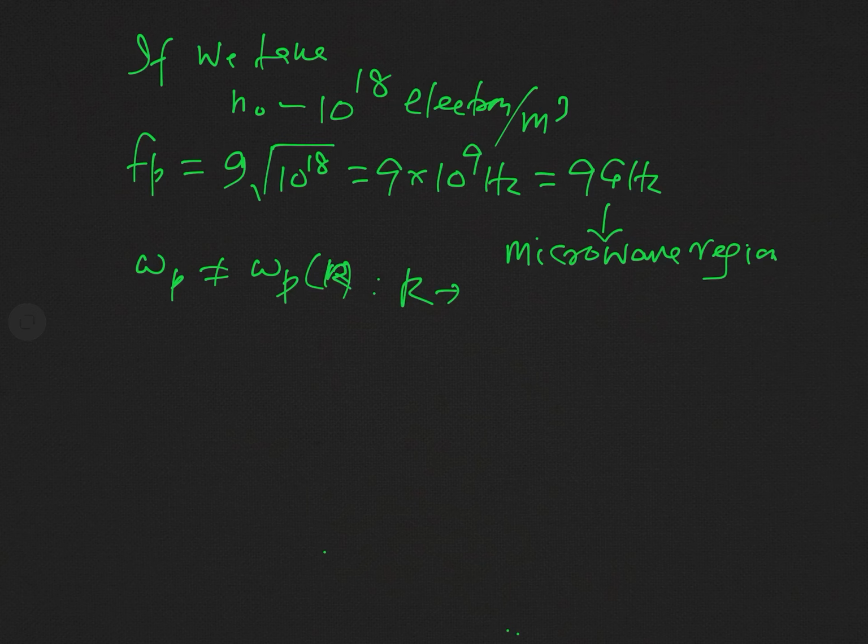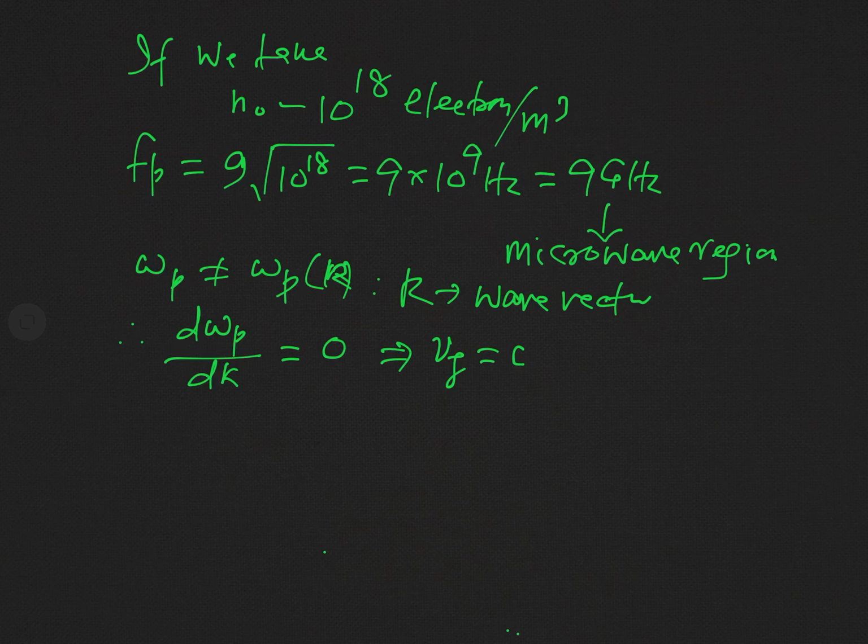You may write it kappa because I have written the k as Boltzmann constant. So this kappa is the wave vector, or you can say propagation constant. But as it is clear from the expression for omega p that it is independent of k, what will be this d omega p by dk?